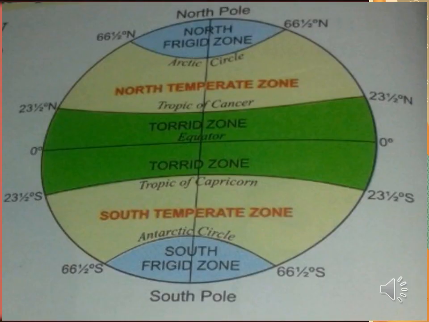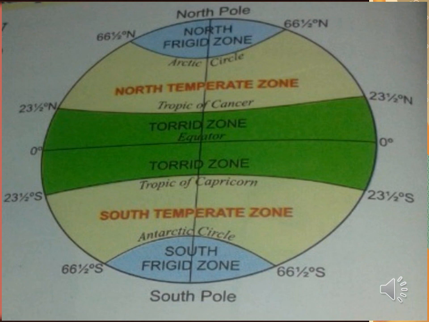Now students, at the end, let's revise our chapter, the heat zones of the earth. The whole earth is divided into three temperature zones. They are torrid zone, temperate zone, and frigid zone. The torrid zone gets the maximum heat and rays of the sun, so this is the hottest zone of the earth.